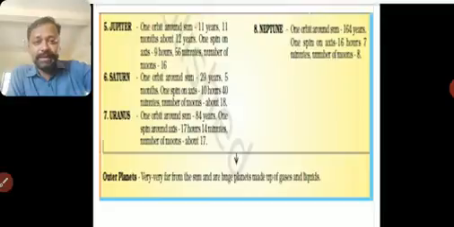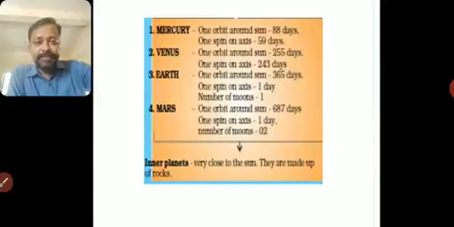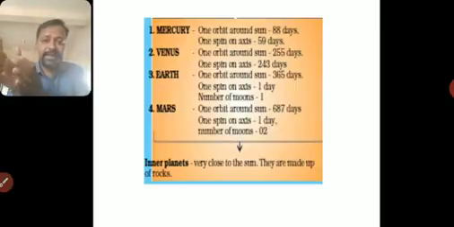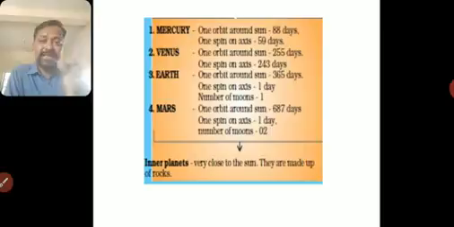And these planets, which are in the last line, are called inner planets. They are very close to the Sun. They are made up of rocks. These are all made up of rocks and gases. They are called inner planets, the first 4 planets. Next are the 4 outer planets.